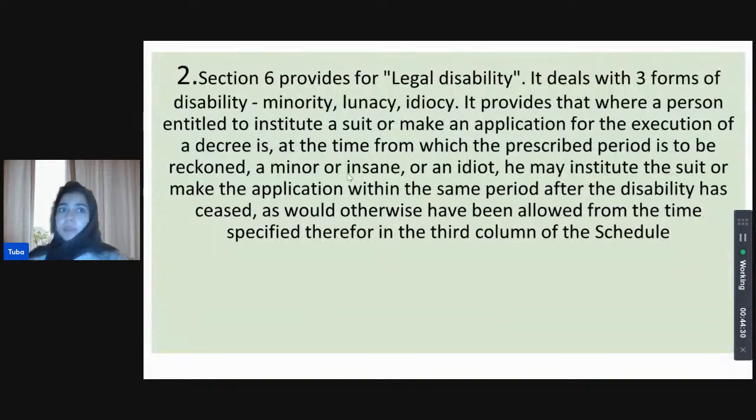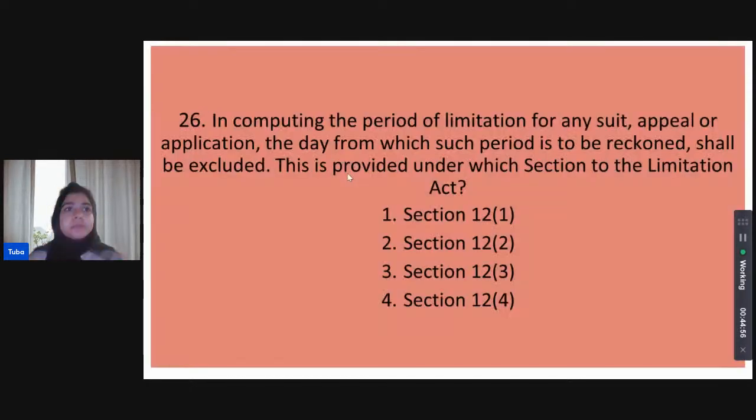And legal disability, penury is not one of these. Minority is, lunacy is, and idiocy is. Even intoxication is not referred to within Section 6 of the Limitation Act. What we deal with over there is minority. Again, let's remember MIL. Minority, I for idiocy, L for lunacy. All right. So these three forms of disability are recognized in Section 6. So not penury and not intoxication either.